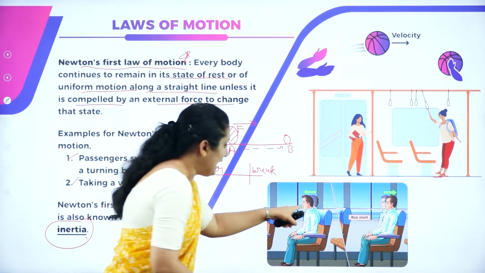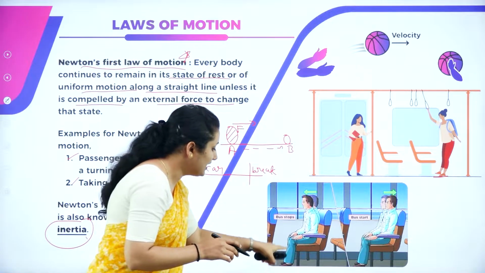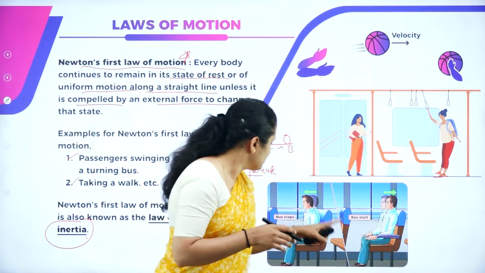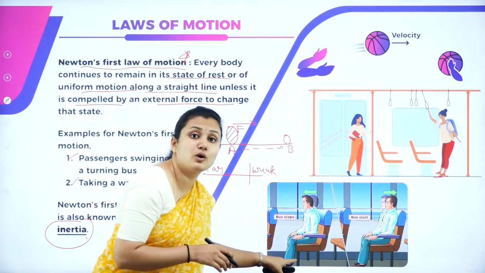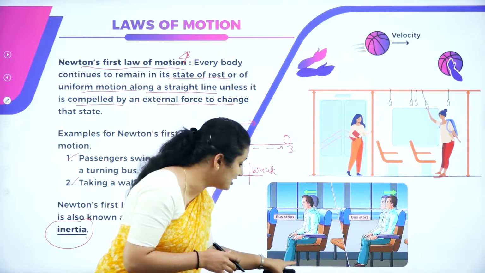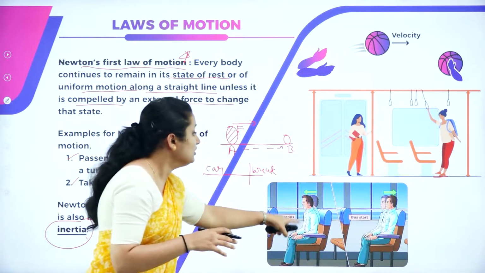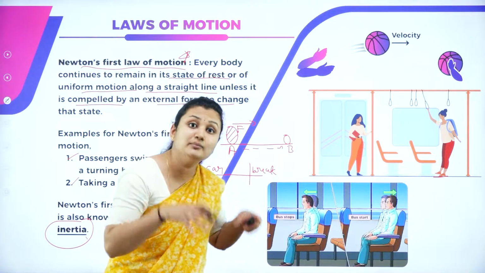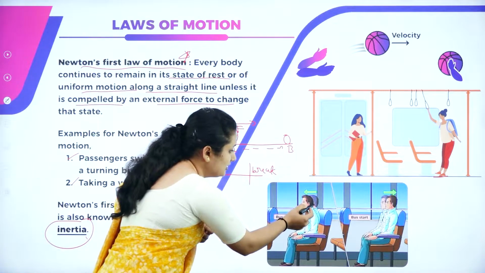You can see. And when the bus is in motion, you are sitting in a moving bus. Your legs are in motion. When sudden brakes are applied, immediately your lower body, your legs, which are in direct contact with the ground, will come to rest. Whereas your upper body, which is not directly connected to the ground, will be in motion itself. That's why you feel that forward jerk.